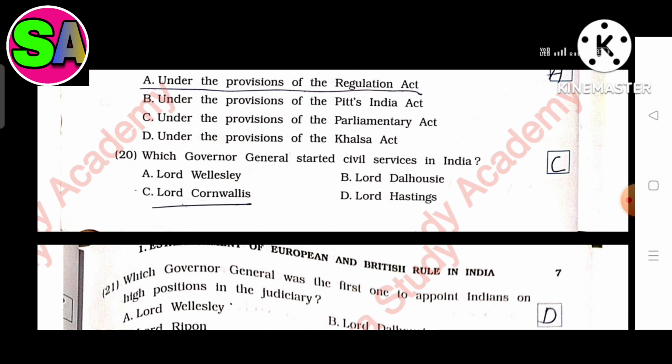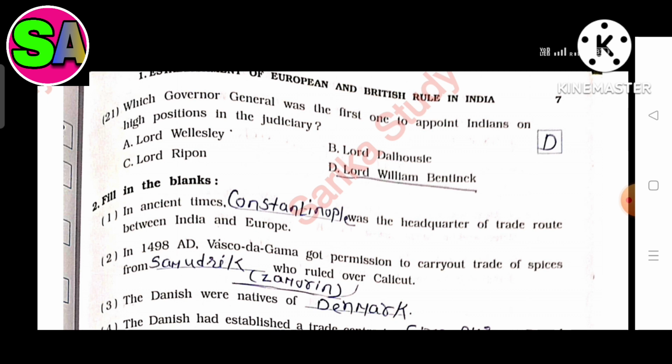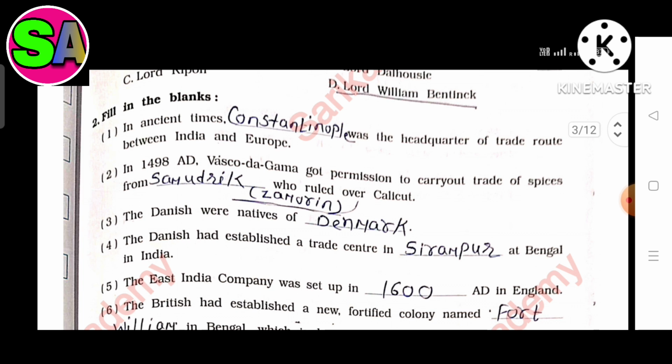Twentieth, which Governor General started civil service in India? The answer is C. Lord Cornwallis. Twenty-first, which Governor General was the first one to appoint Indians to high positions in the judiciary? The answer is D. Lord William Bentinck. Question 2. Fill in the blanks.